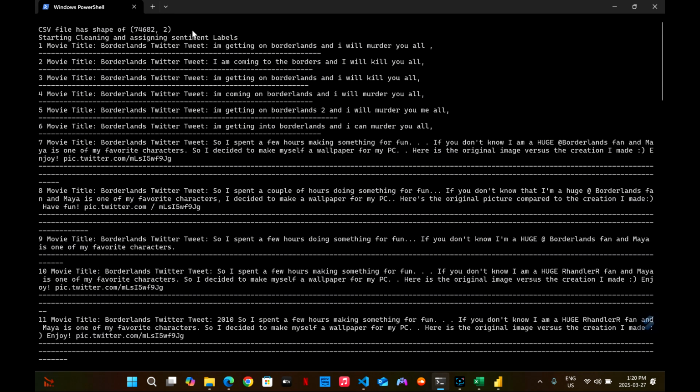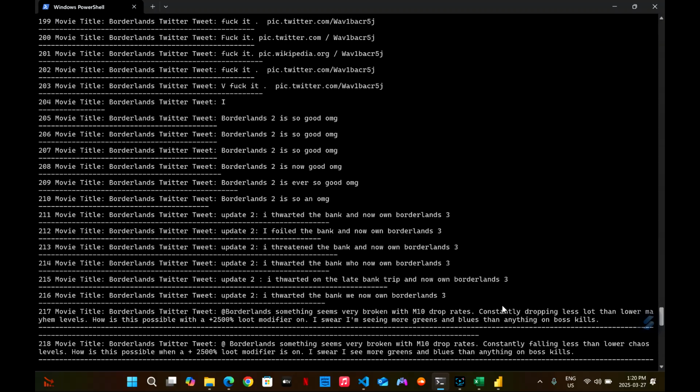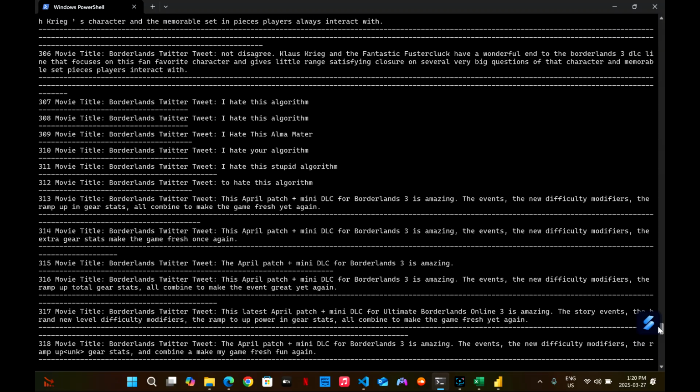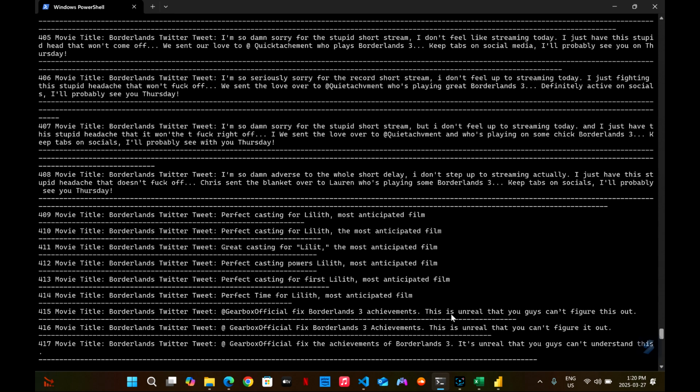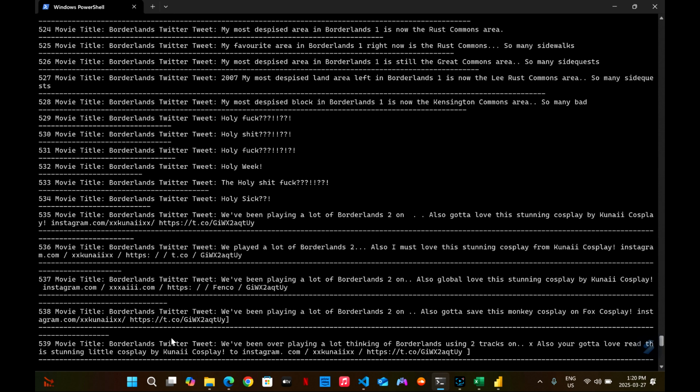Now you can see it gives us the size of the file that we are receiving. Then it's running the data. You can see it's running through. It's a lot of data. So I'm going to pause it because I already did it. I'm going to interrupt it with the keyboard, Ctrl+C. You'll be able to see it's going through every line, every single piece of data in the CSV file, while creating a new one.